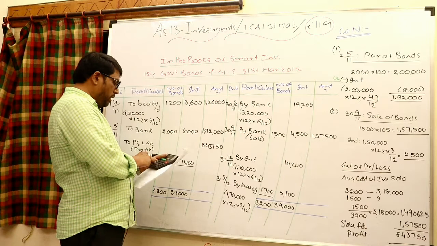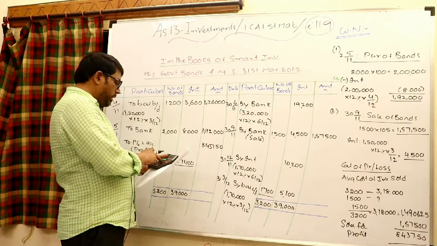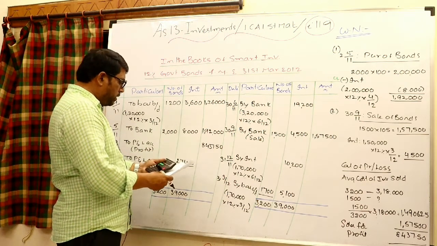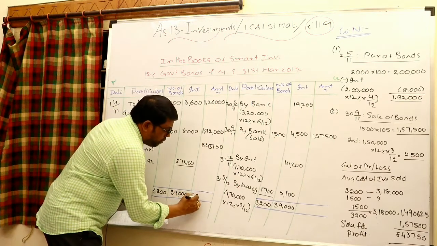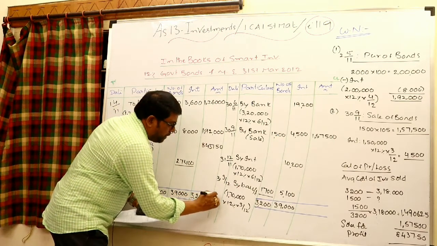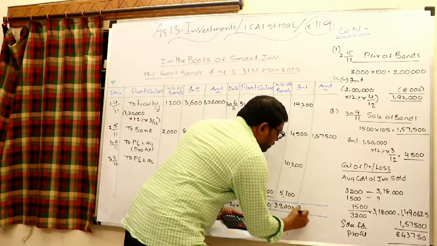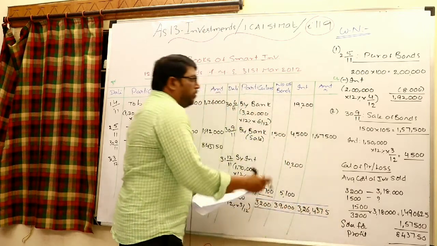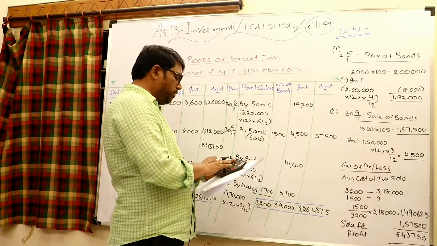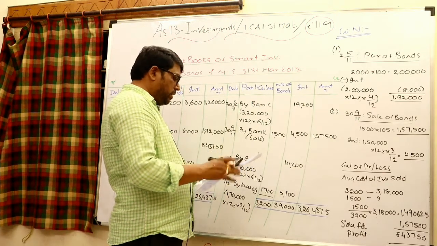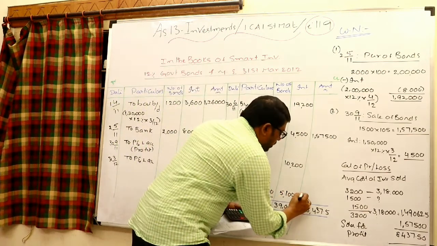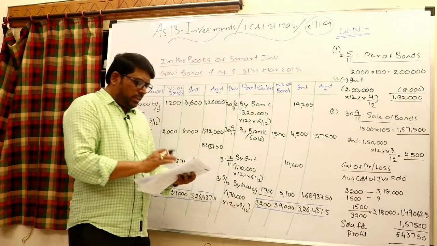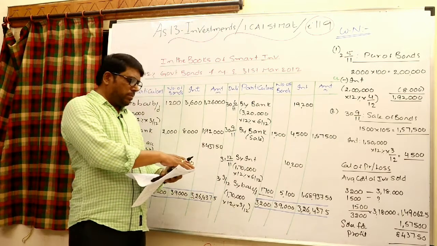1,26,000 plus 1,92,000 plus 8,437.5. So this is 3,26,437.5. Take that on that side also, 3,26,437.5. If you subtract 1,57,500, the balance will automatically come. The resulting amount is 1,68,937.50. This is a simple way to work out the fixed income bearing securities.